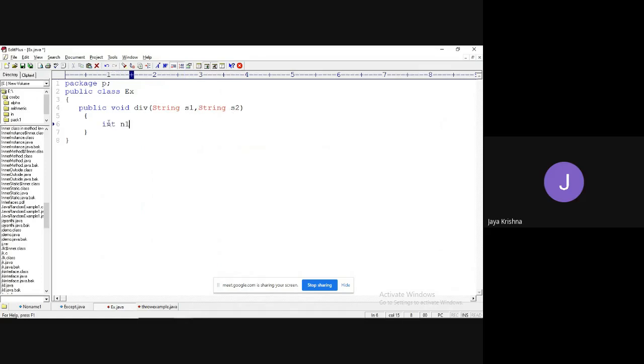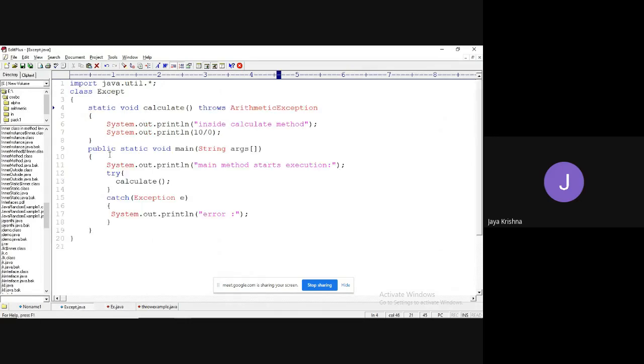I need to convert them explicitly, right? int n1 equal to, I'm going to use wrapper classes, Integer.parseInt of s1. int n2 equal to Integer.parseInt of s2. Yes, I got it. Then as I got two values, I'm going to perform division n1 by n2, and then I'm going to print the values there itself.